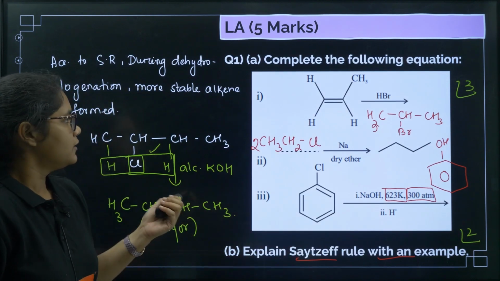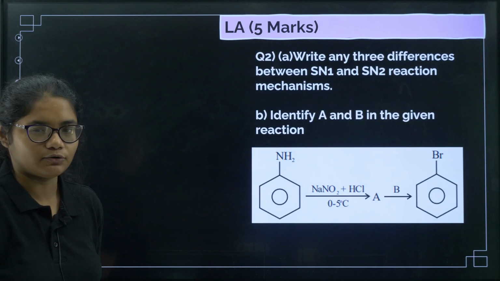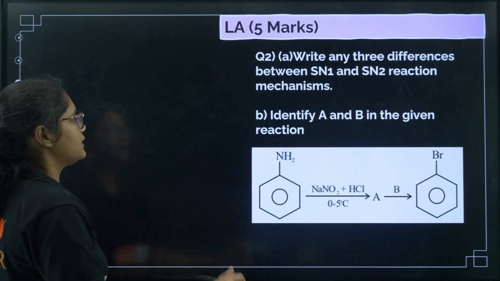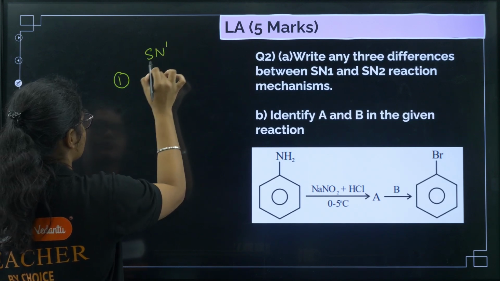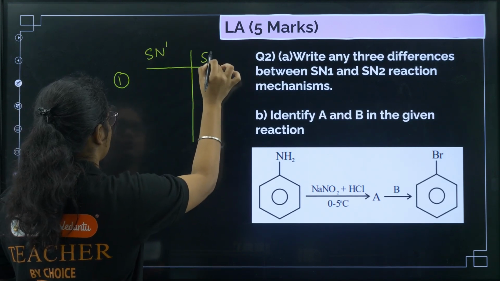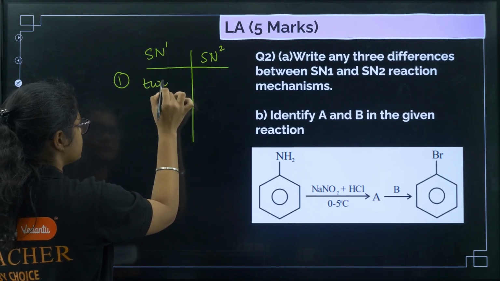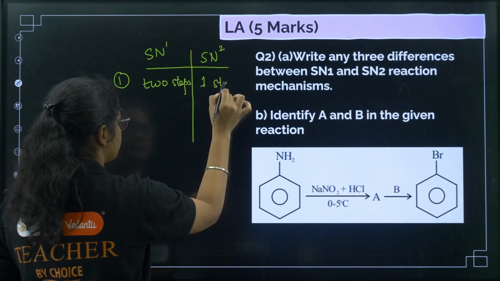Next, write any 3 differences between SN1 and SN2. I think this is a very easy question. Everyone should be able to write this one, but let us discuss. First point, SN1 occurs in 2 steps, and SN2 is only 1 step.